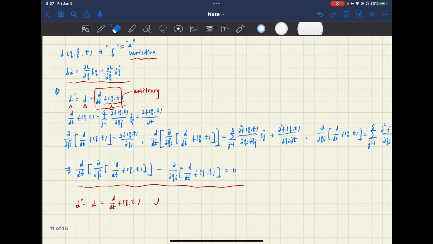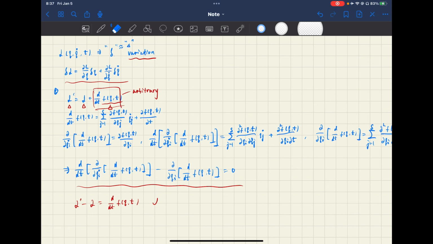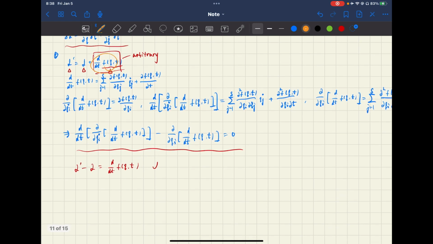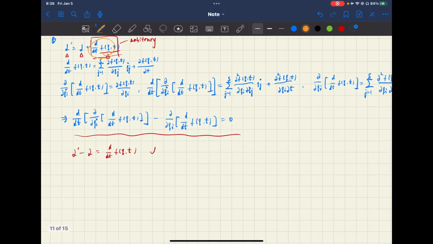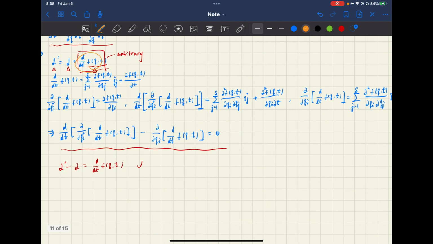Yeah. And in the last part of the video, we talked about a property of the Lagrange function: even if two different Lagrange functions have a difference of an arbitrary function of generalized coordinates and time, and we take its derivative, their equation of motion is the same, because this term has no contribution to affect the Lagrange function.